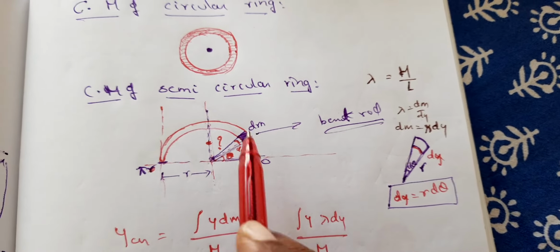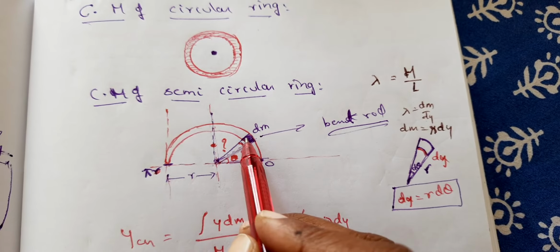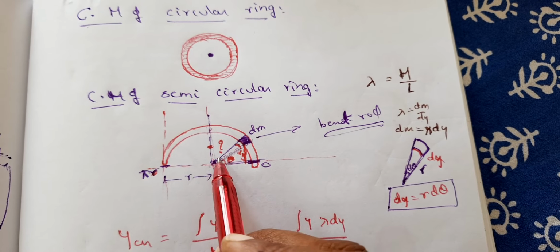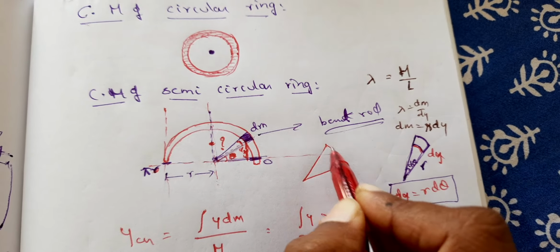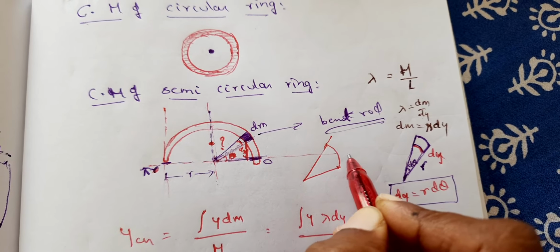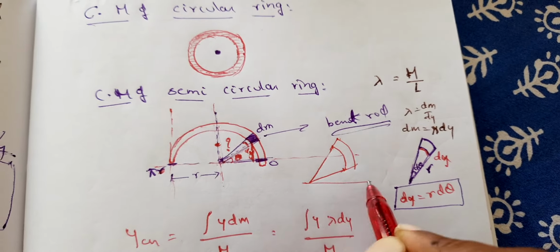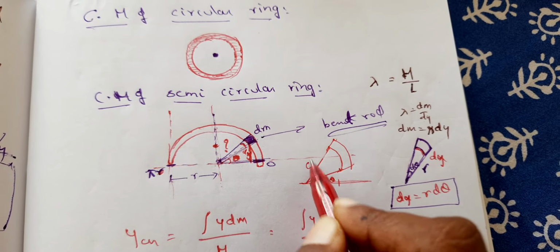Now when you talk about this boundary, that means y1, it makes an angle of theta 1, and the other makes an angle of theta 2, like you can imagine it to be like this. So this is theta 1 and this is theta 2.